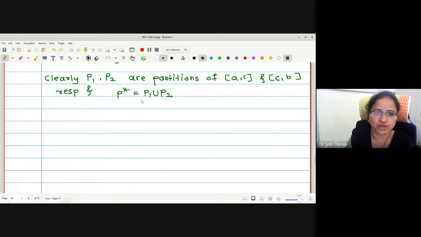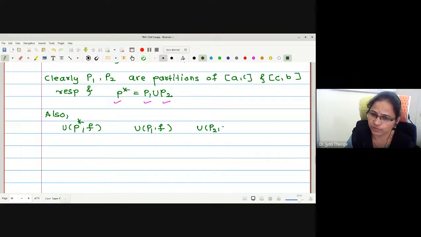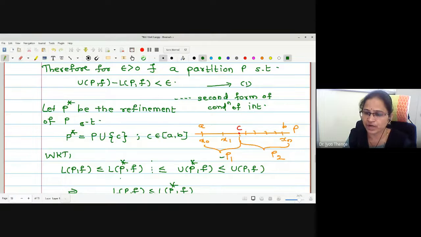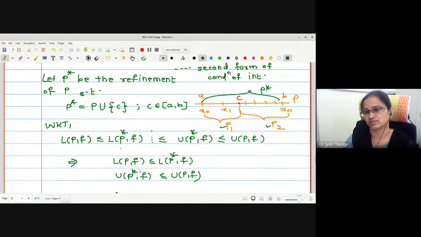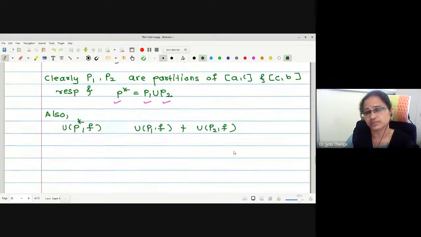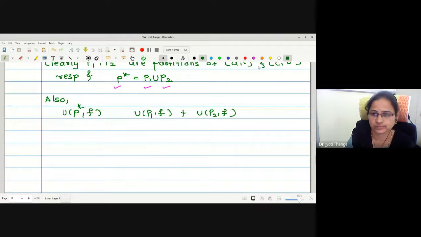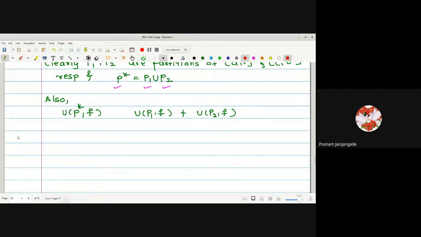If P star is P1 union P2, can anyone tell me the relation between the upper sums of P star, P1 and P2? U P star here, U P1 here, added with U P2. Let me write an addition here. We were going to find the upper sum separately on P1, separately on P2, and I wanted to ask you what is the relation with the upper sum with respect to P star. Yes, it is equal.